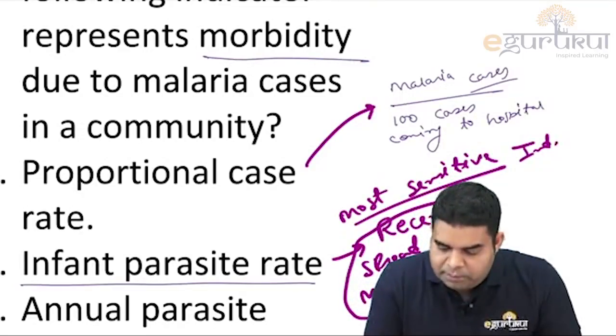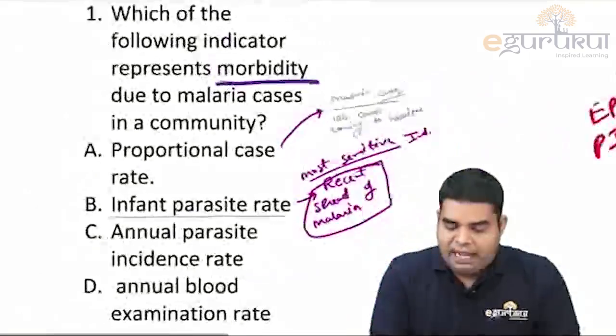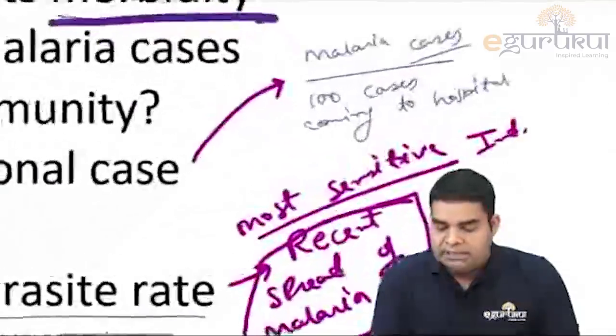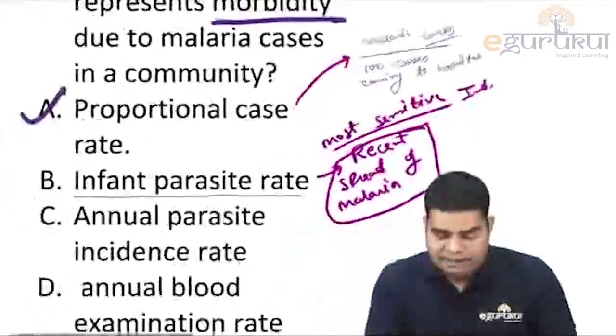So if we want to understand the morbidity due to malaria, then the answer will be proportional case rate. Proportional case rate simply means how many malaria cases are there out of total 100 cases.